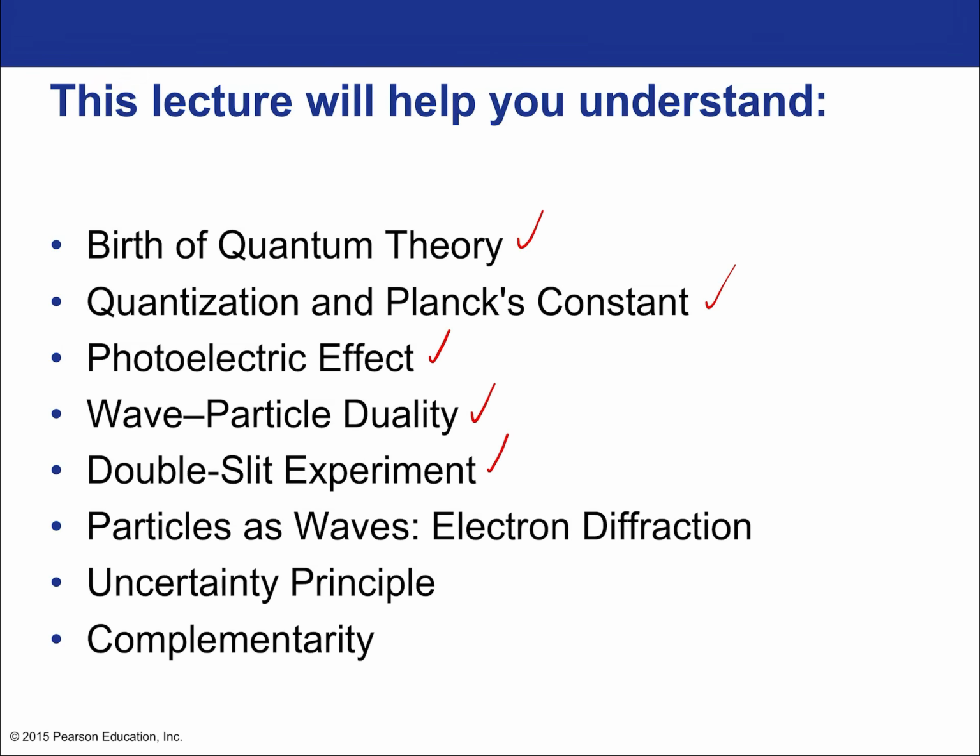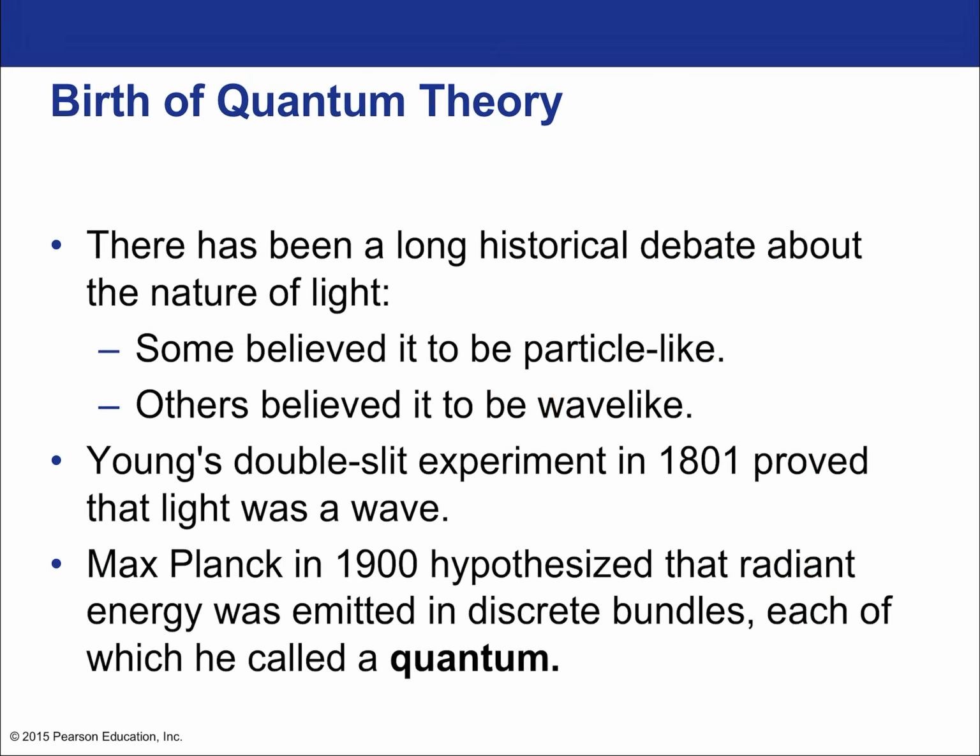We're going to bring it back up because that's going to lead us to the duality, so these are very much interconnected ideas. The duality of light being that it's both a wave and a particle. We'll then talk about particles as waves, which is electron diffraction. The uncertainty principle, which gets into one of the consequences of having quanta. And then finally, complementarity, which is how the idea of quantum mechanics fits in with other theories of physics.